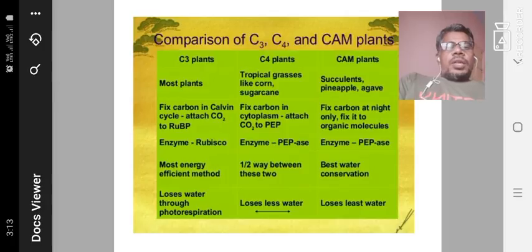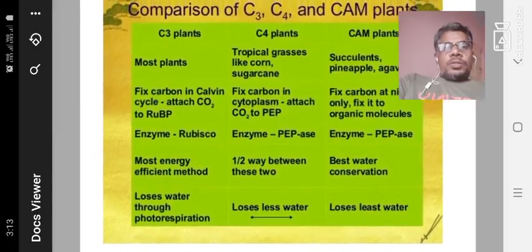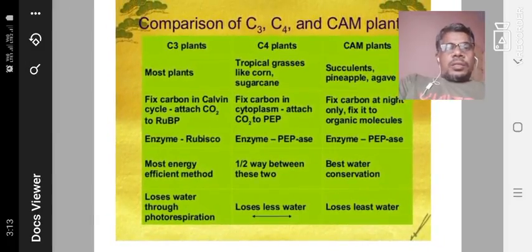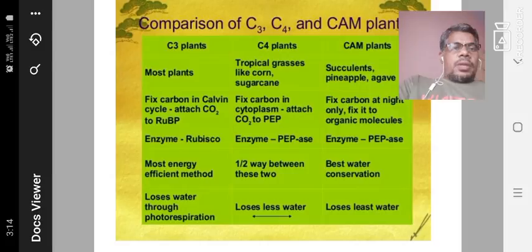We will shortly and easily identify some methods. So, comparison of C3, C4 and CAM plants. Most plants are C3 plants, present in the C3 cycle. The C4 cycle is totally different: tropical grasses like corn, sugarcane and so on. CAM plants are like succulent plants, pineapple, agave, etc.